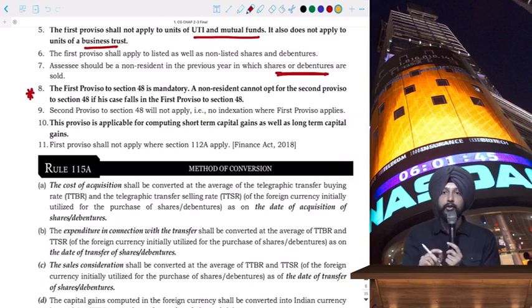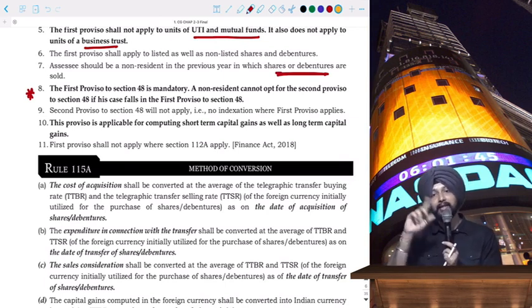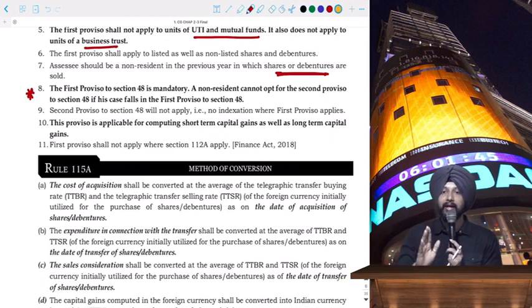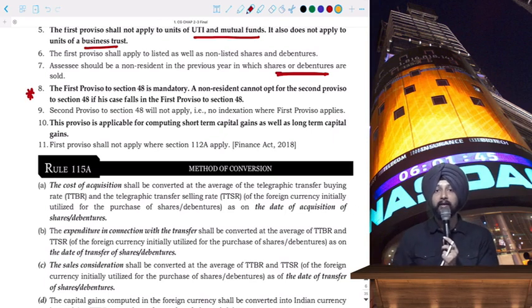Wherever first proviso will apply, the benefits of second proviso cannot be taken. What is second proviso to section 48? Second proviso talks about the indexation, that in case of cost of improvement and cost of acquisition, we should consider the indexation benefit. That is, the cost inflation index should be considered. But wherever for a non-resident the first proviso applies, in those cases second proviso benefit cannot be taken. I hope this is clear, right?